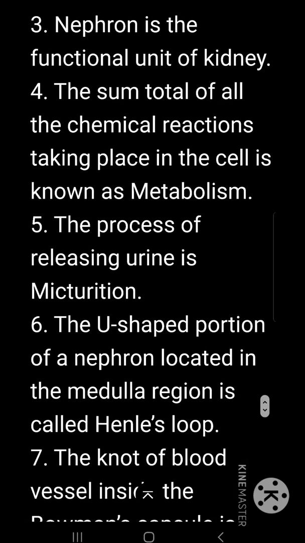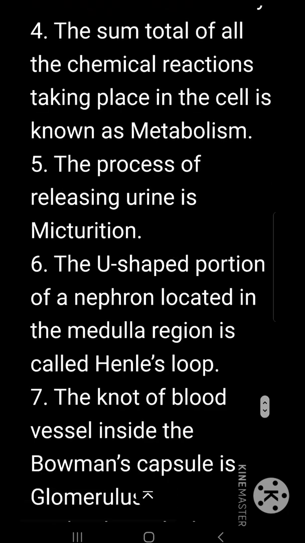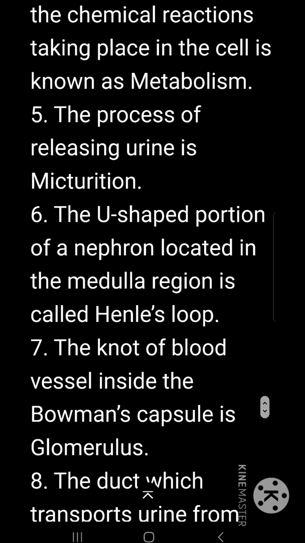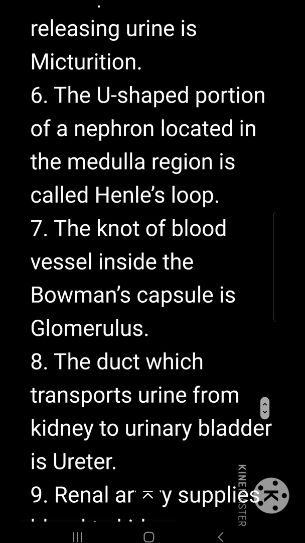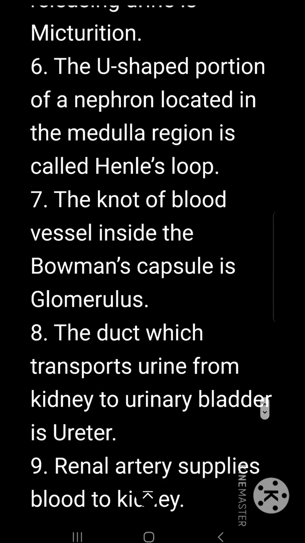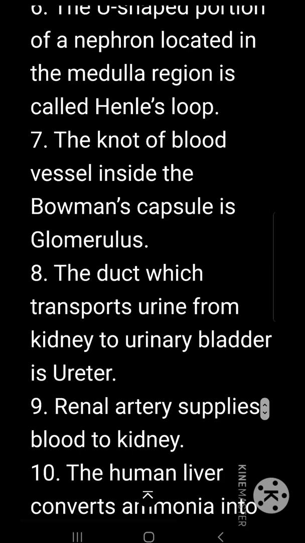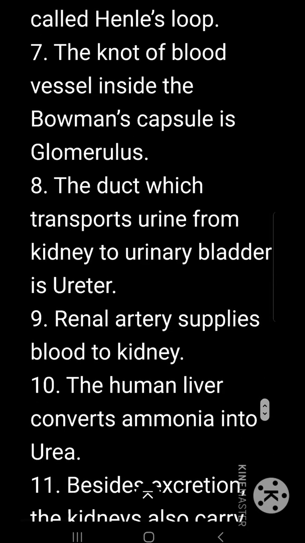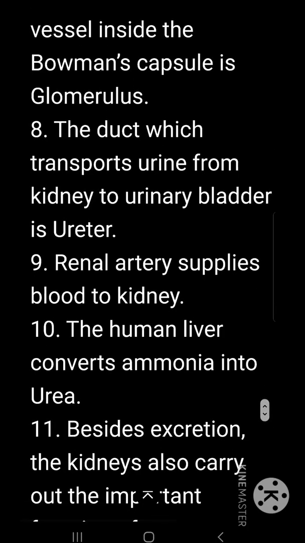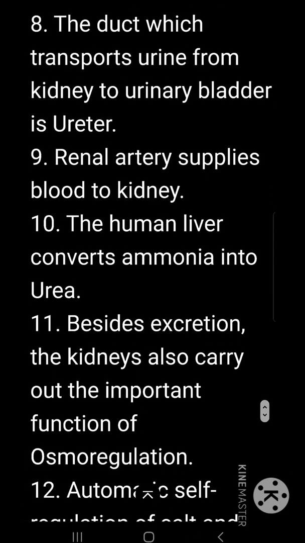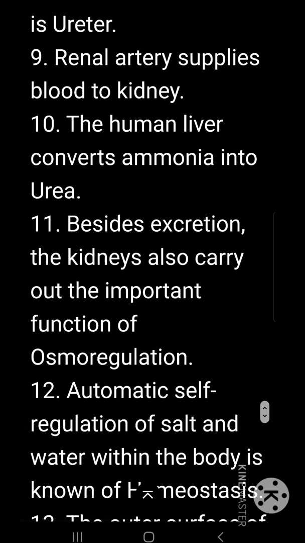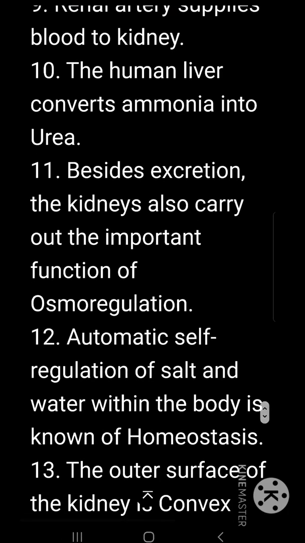The sum total of all the chemical reactions taking place in the cell is known as metabolism. The process of releasing urine is micturition. The U-shaped portion of a nephron located in the medulla region is called Henle's loop. The knot of blood vessels inside the Bowman's capsule is glomerulus. The duct which transports urine from kidney to urinary bladder is ureter. Renal artery supplies blood to the kidney. The human liver converts ammonia into urea.